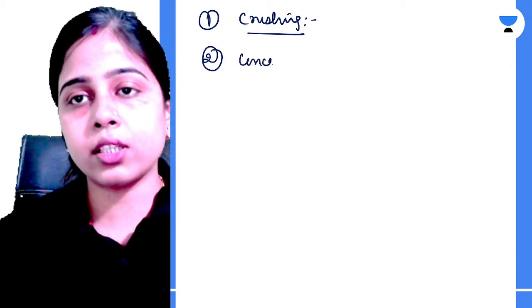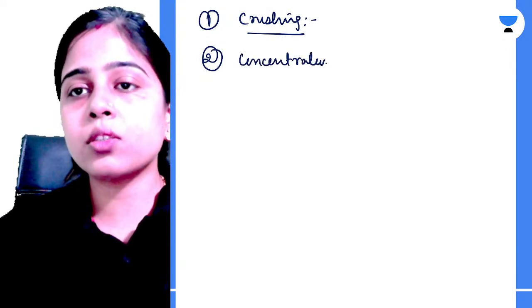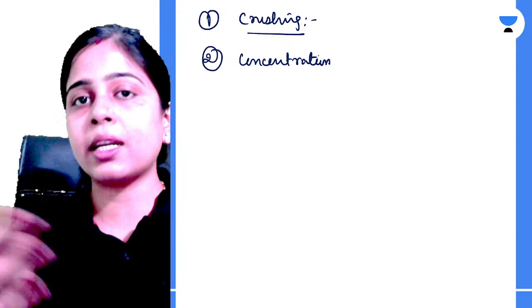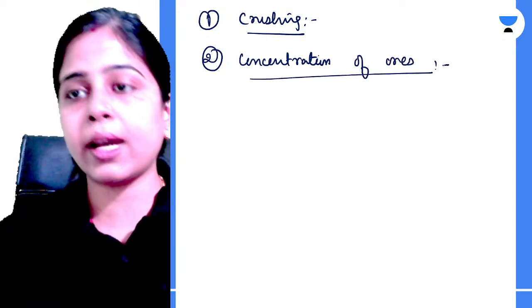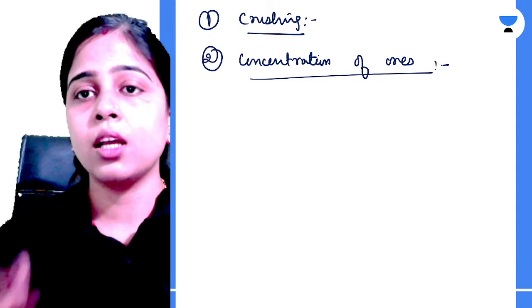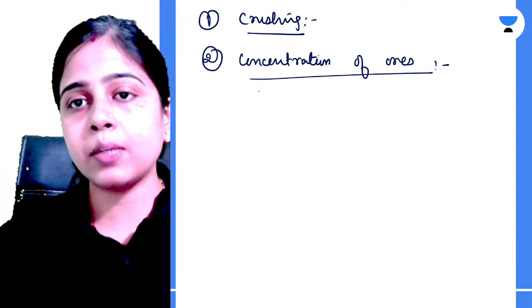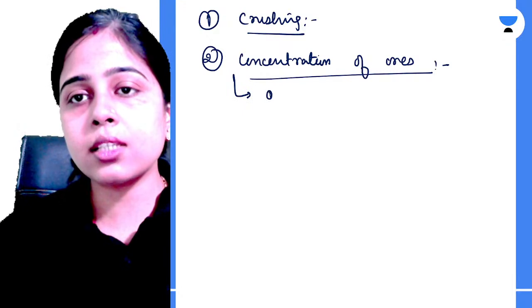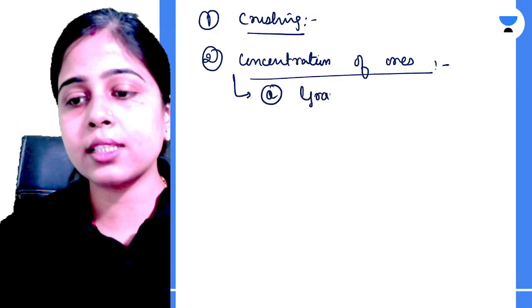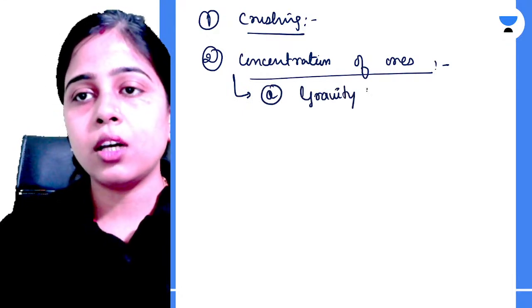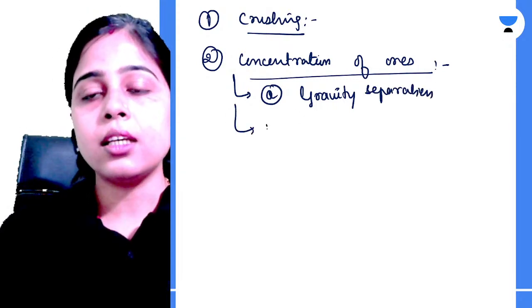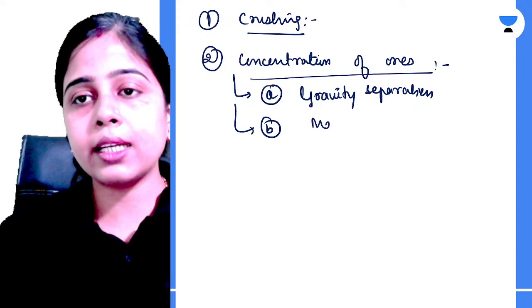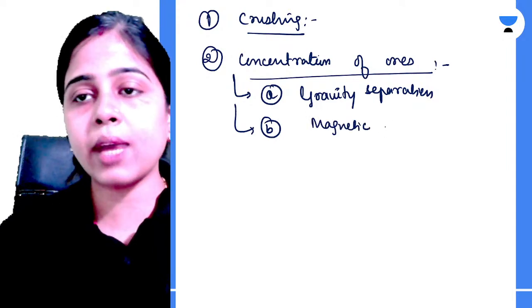Second is concentration. Now we have different ores from which different metals are extracted. So concentration of ores, that is the removal of impurities, can be done by four different processes. First process is gravity separation, or you can say hydraulic separation. Second is magnetic separation.